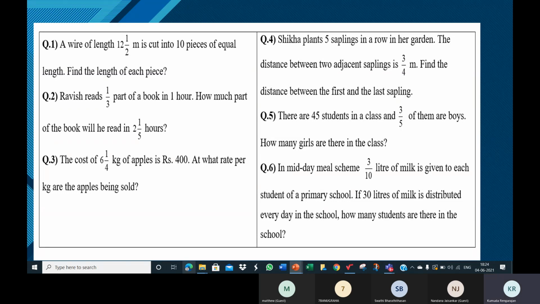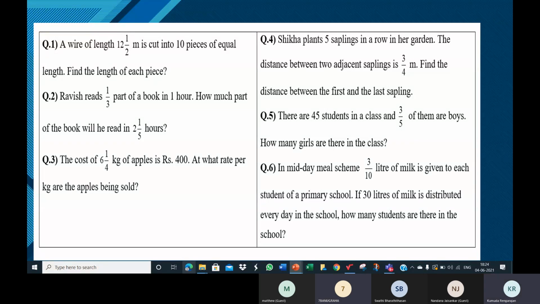What's the length of each piece? Ma'am, 4 by 5. What's the length of each piece? 4 by 5? Yes, ma'am. I also got the same.